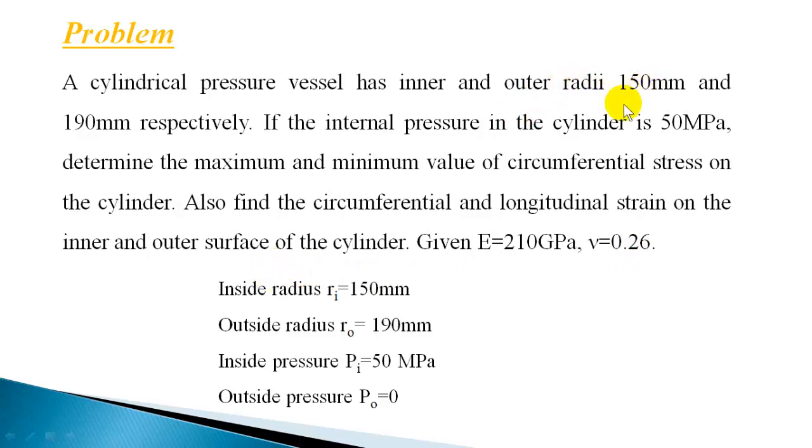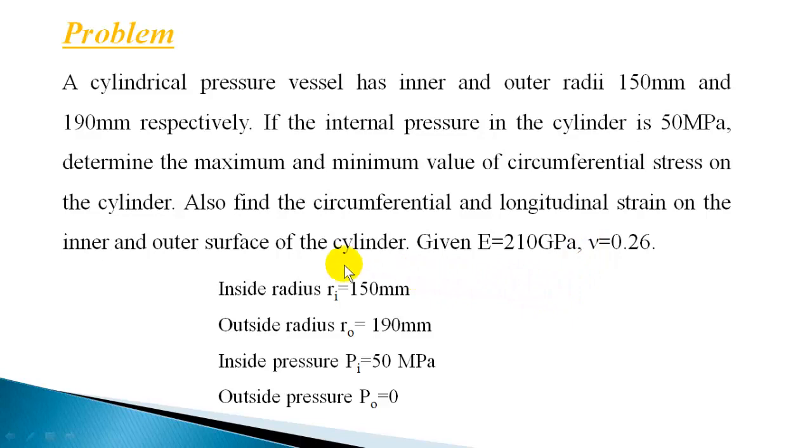So you know the inside radius is 150 mm and the outside radius is also given, 190 mm. So Ri and Ro are directly given. You know the internal pressure acting on the cylinder walls, so inside pressure Pi is 50 megapascal. Now you have to find the maximum and minimum values of circumferential stress on the cylinder, so sigma max and sigma min.